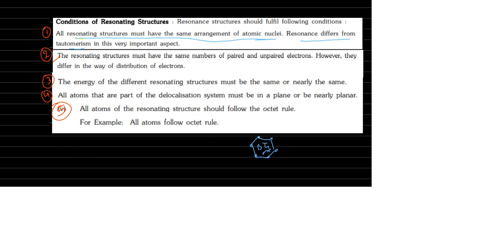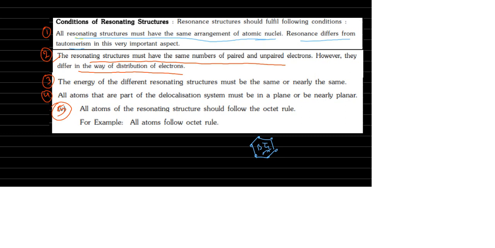Second point: the resonating structures must have the same number of paired and unpaired electrons. However, they differ in the way of distribution of electrons. So if you count the number of electrons, it should be the same.